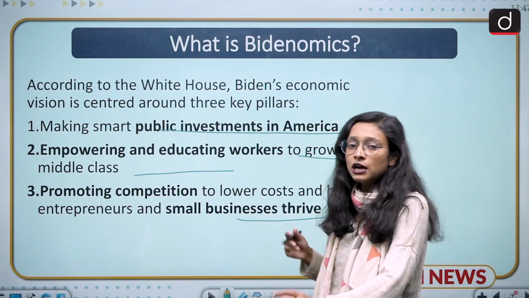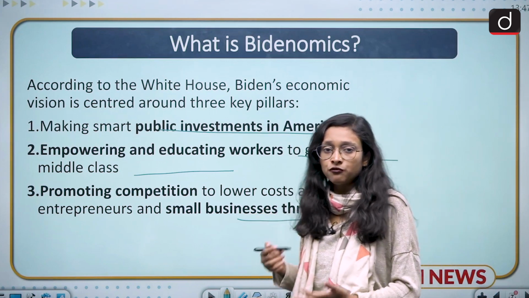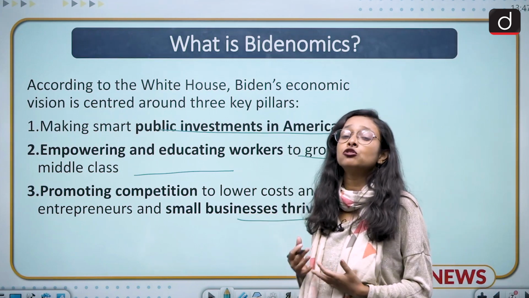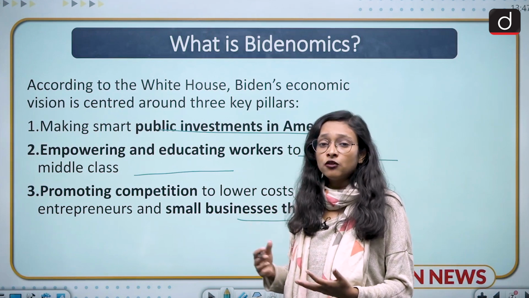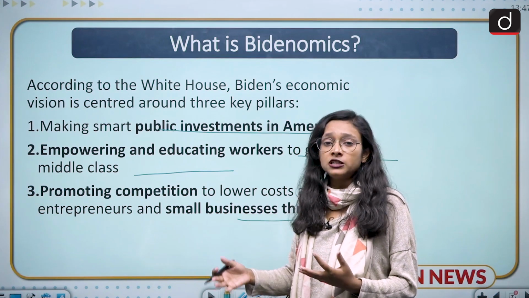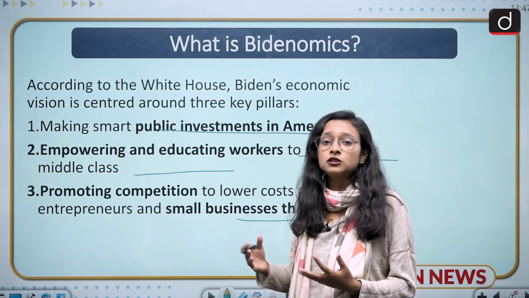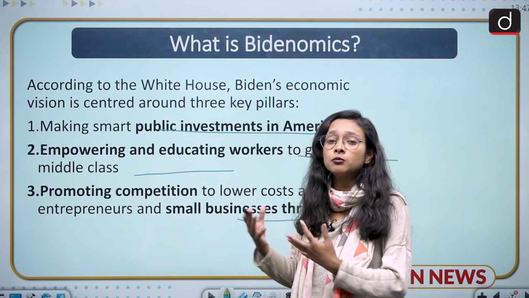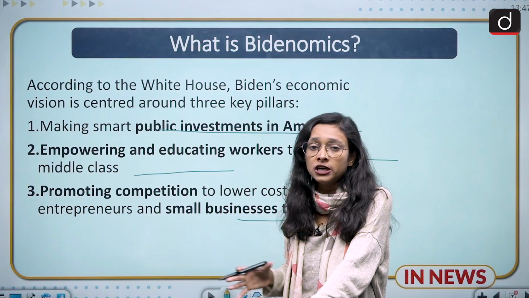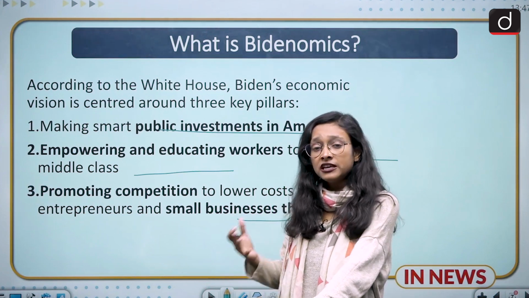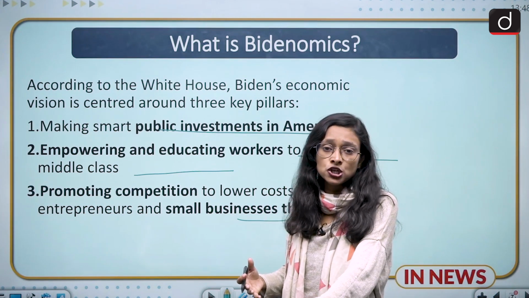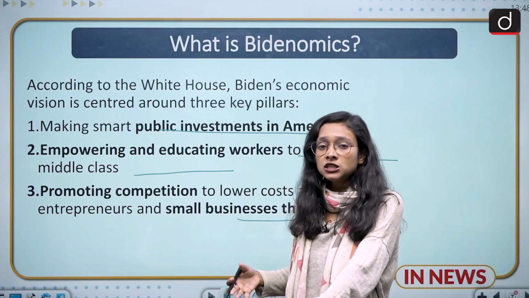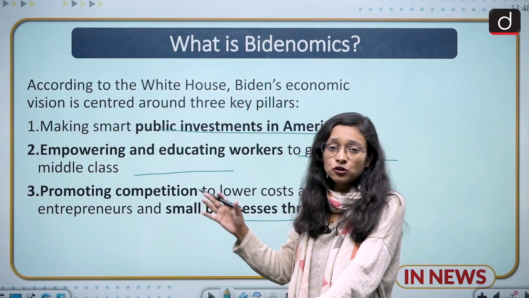It means they are looking at two kinds of infrastructure: physical infrastructure and digital infrastructure. For that they also tweaked their tax policies, and looked at the middle-income approach and the bottom-up approach. They are very labor oriented, and made various amendments to their labor laws. So this is the basic philosophy of Bidenomics.